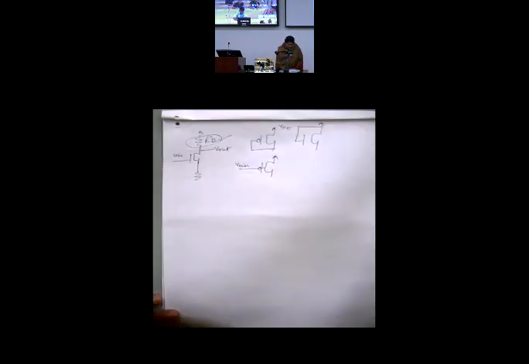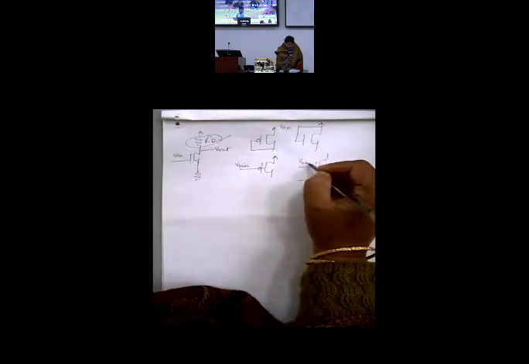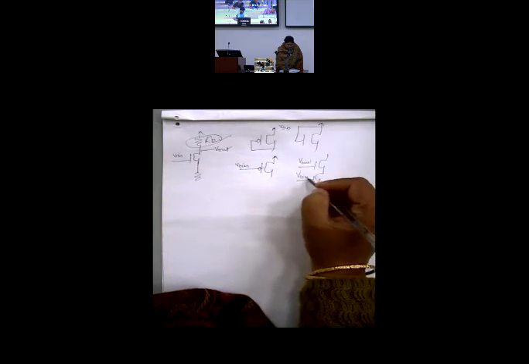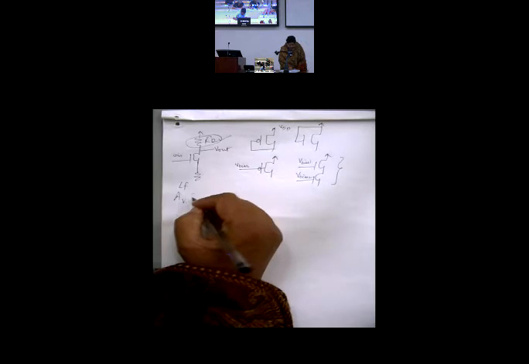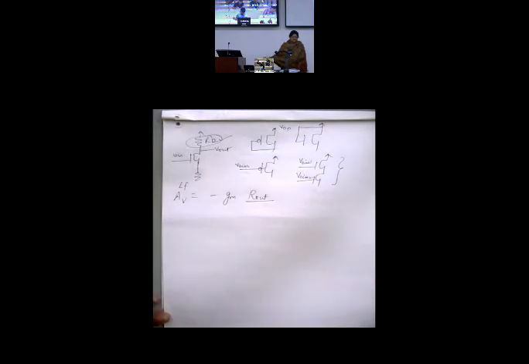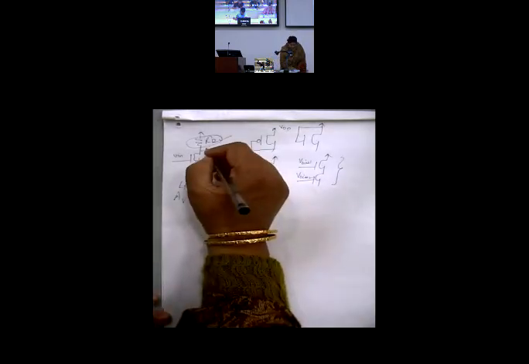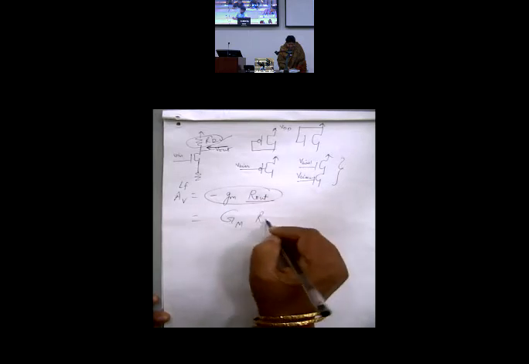Similarly, I can have a combination of two transistors acting as a load. So V bias 1 and V bias 2 mean a DC potential I am giving. This entire thing acts as a load. So you can have different loads, and depending on the load value, I can have a different gain, because my low frequency gain is always minus GM times R out. Rather, I should write this as GM times R out.